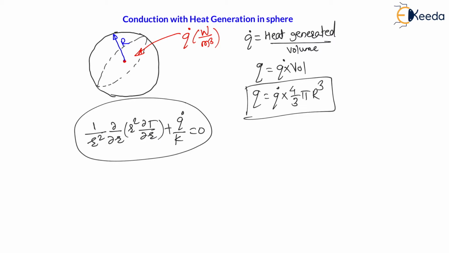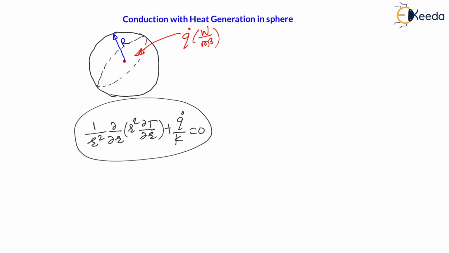Now my dear students, let us do the analysis. By integrating this equation, we will get the temperature gradient dT/dr with respect to radius, and then we will get the temperature equation, right? And after finding the two equations, we will put in the boundary conditions. But remember, the heat generated is this much. So let us go for the analysis.